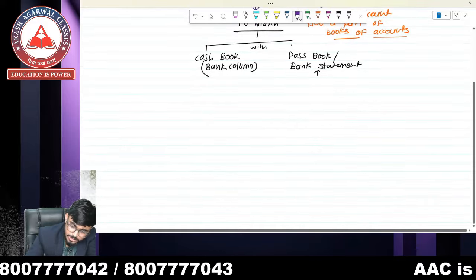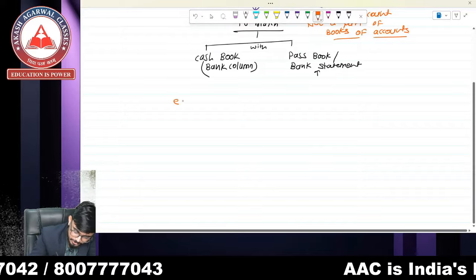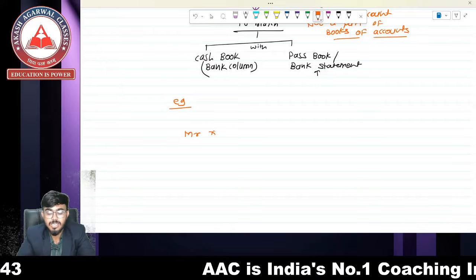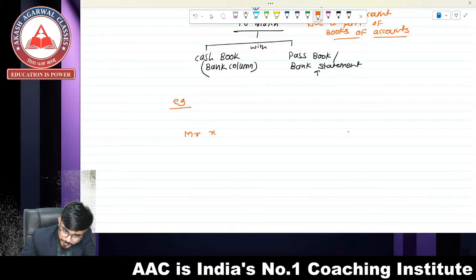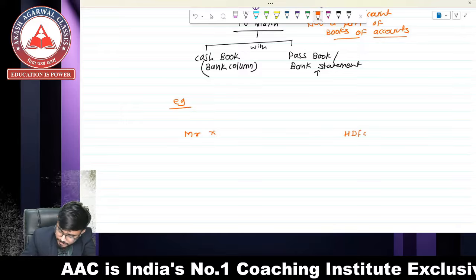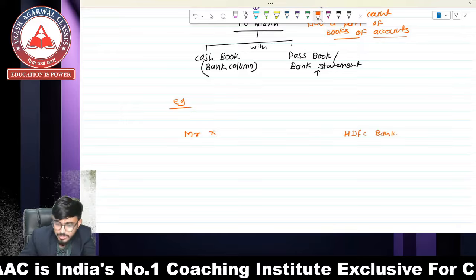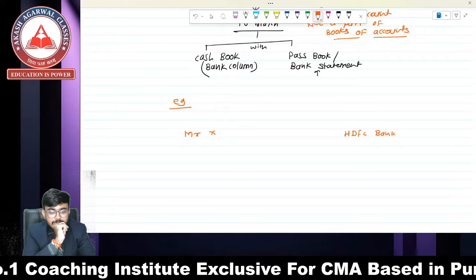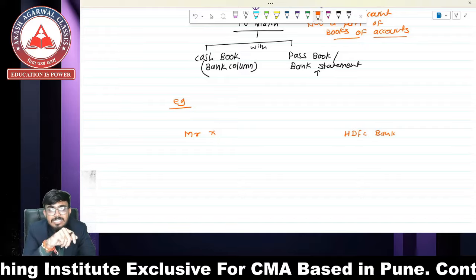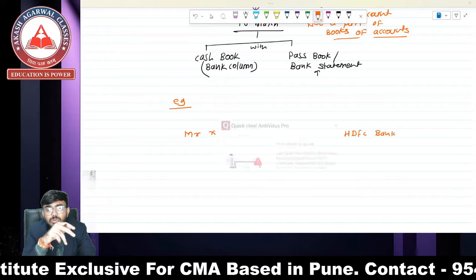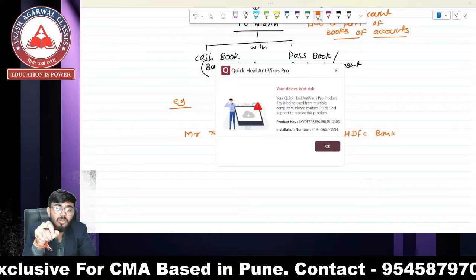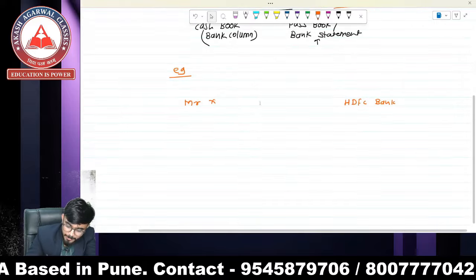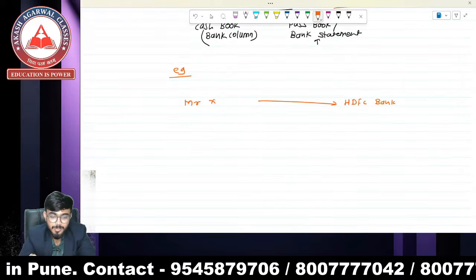So there is a person, Mr. X, who has a bank account in HDFC bank. Mr. X has an account in HDFC bank. So Mr. X is a person whose accounting we are going to do. We are the accountant of Mr. X. So he has an account with HDFC bank, right?